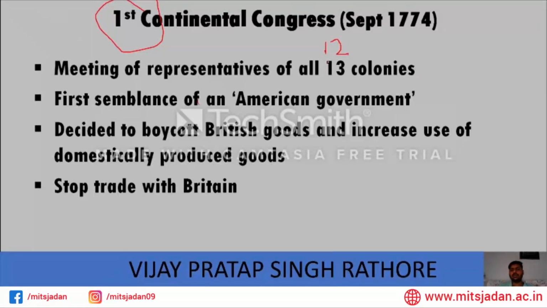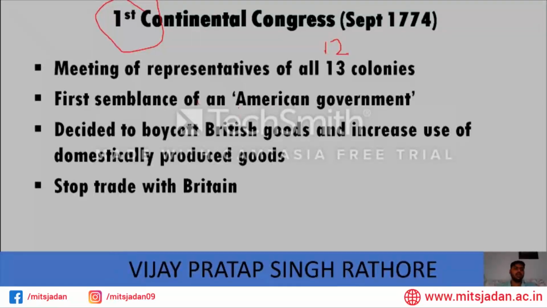All 13 colonies participated in the Second Continental Congress. This was the first semblance of an American government. I'm saying semblance; this was not an American government. It was just a first semblance of it, the shadow of the American government that was formed in the future.